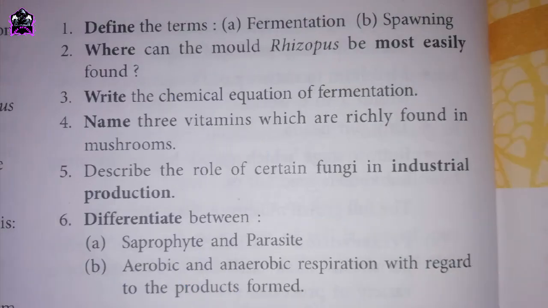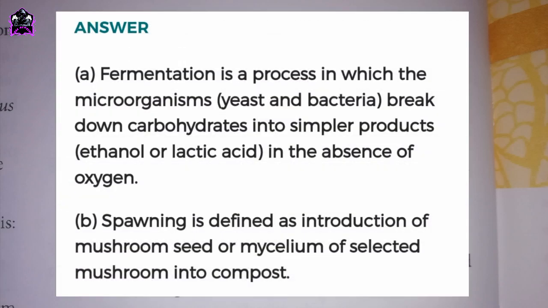Question C. Short answer type. First one, define the terms. A. Fermentation. B. Spawning. Answers showing on screen. A. Fermentation is a process in which the microorganisms, yeast and bacteria, break down carbohydrates into simpler products, ethanol or lactic acid, in the absence of oxygen. B. Spawning is defined as introduction of mushroom seed or mycelium of selected mushroom into compost.